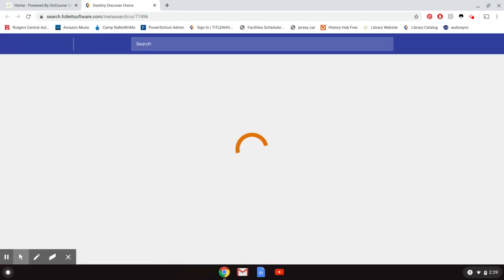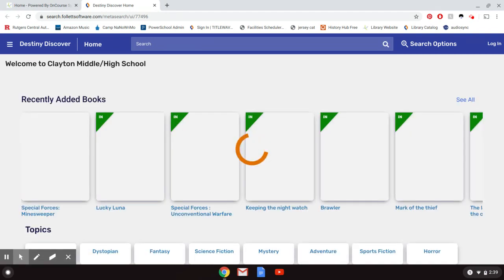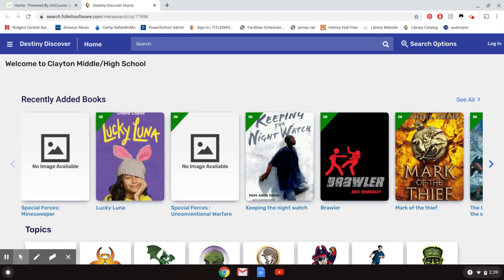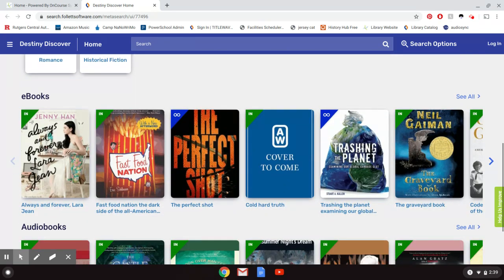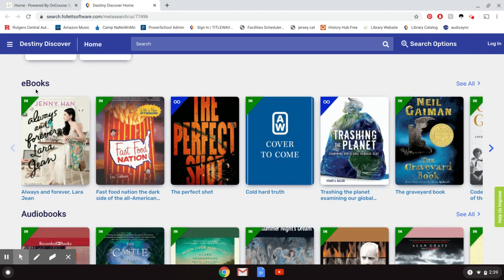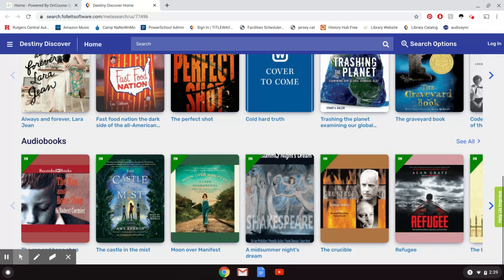Those of you who have searched for books in the school library using our catalog before know that this is what it looks like. So it's the same catalog that you use to look for the regular books that are on our shelves. But you're just going to scroll down past these topics and you'll see we have a category called ebooks and a category called audiobooks. So ebooks are going to be just like regular books that you're used to reading in print. They will just be downloaded to the app in your iPad and you'll read it the same way you would a paper book. Audiobooks are going to be recordings of books.